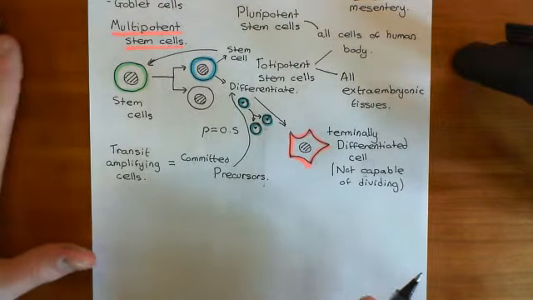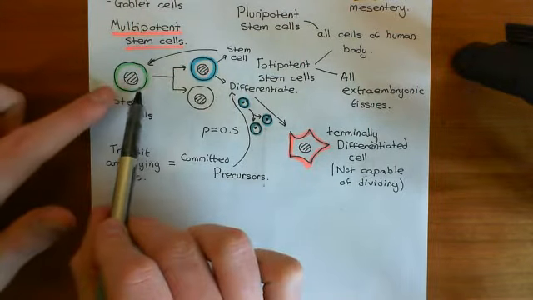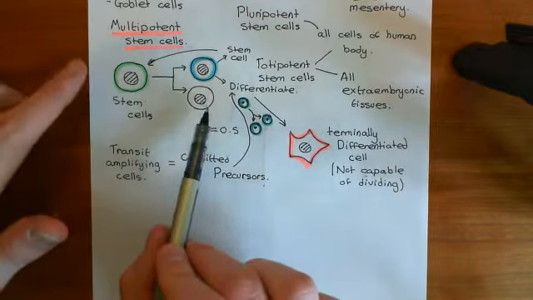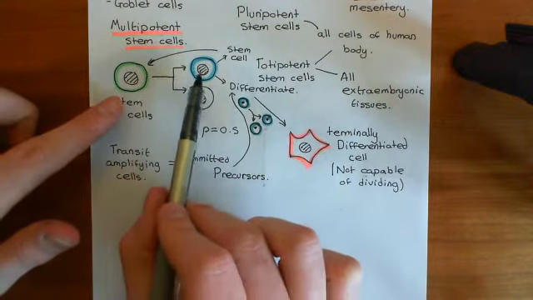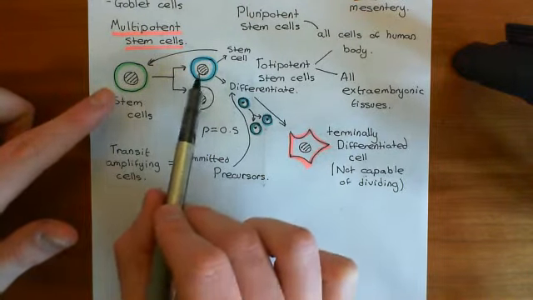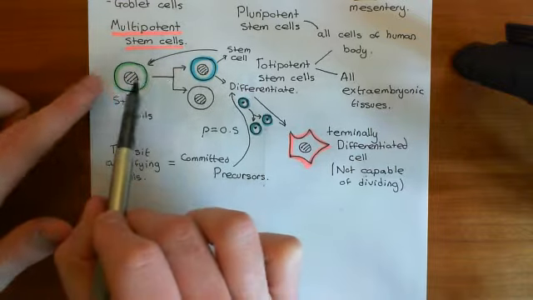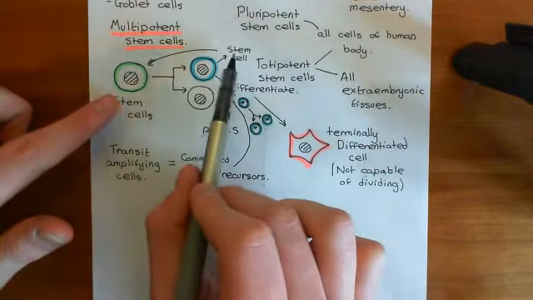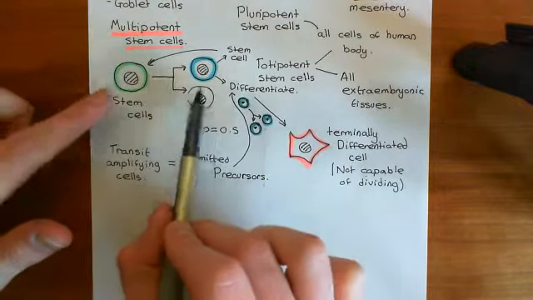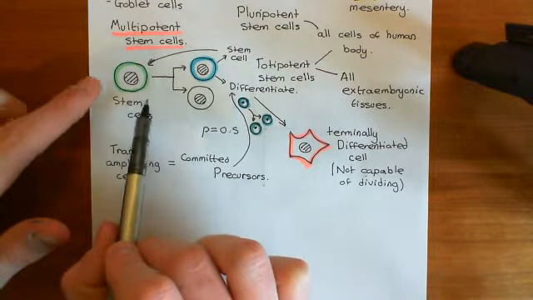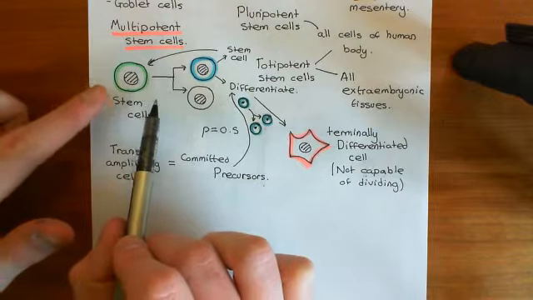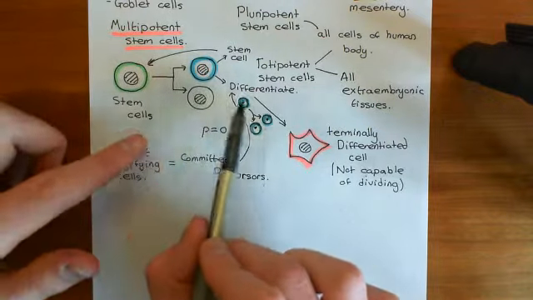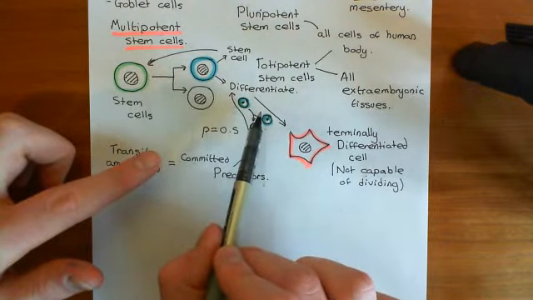So to summarize then, we start off with our stem cell. It then divides. Both of the daughter cells of the stem cell then have a choice to make. They can either remain stem cells, and potentially both of them could end up remaining stem cells, or they could go down the pathway of differentiating.